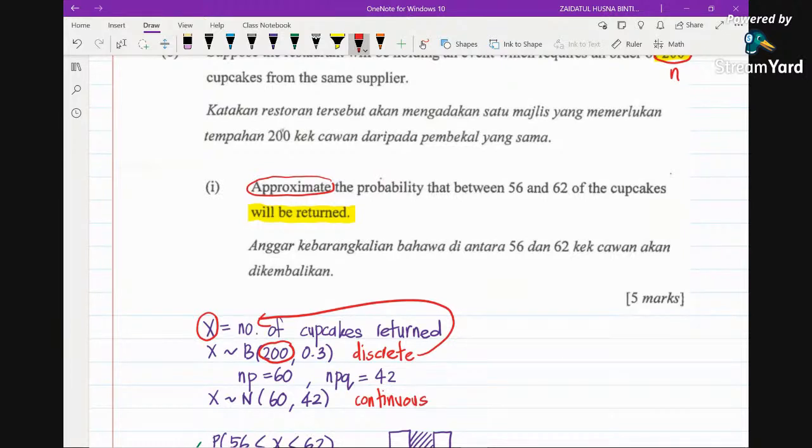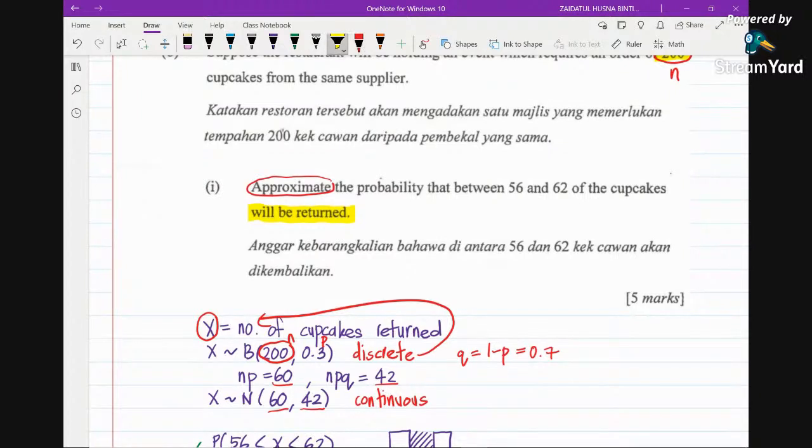First, we find np and also npq. So this is your n and this is your p, and for sure q we know is 1 minus p, which is 0.7. So np is 60 and npq is 42. So you will have the mean to be 60 and the variance is 42. Now what do we do?